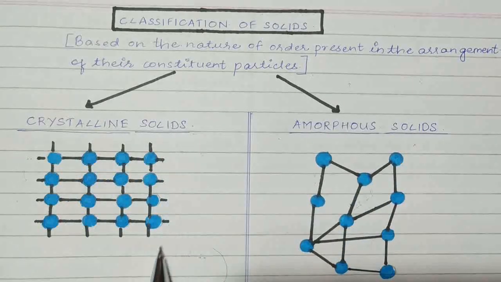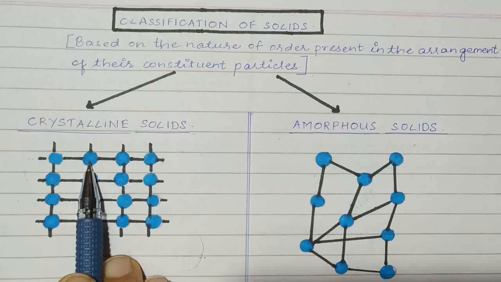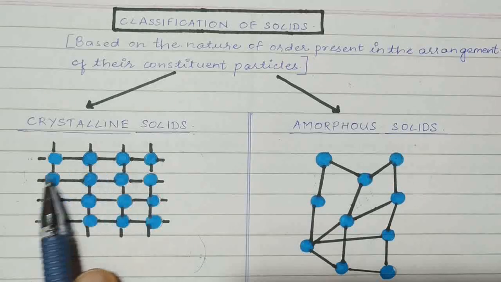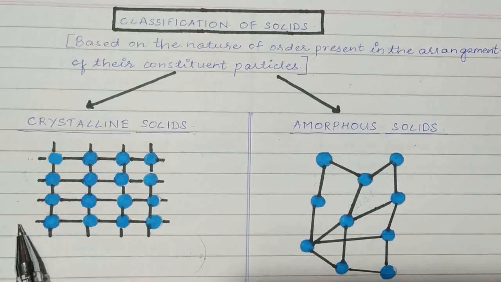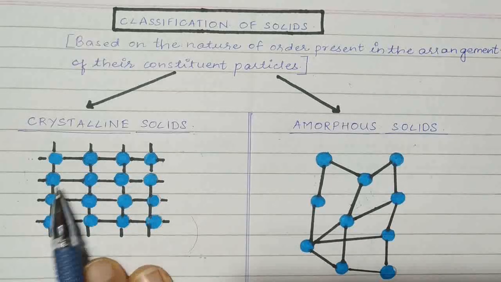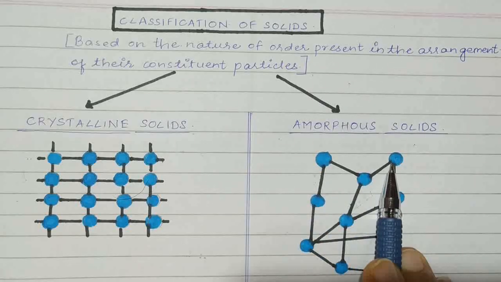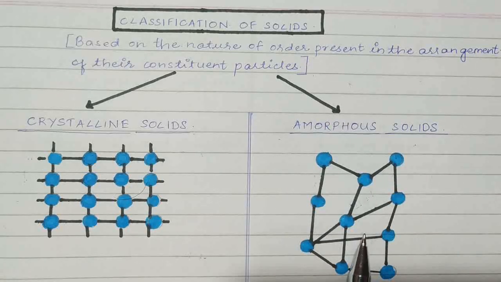So the same concept is for the definition of crystalline solids and amorphous solids. You can see here the diagram which I have drawn of crystalline solids. The blue dots are atoms or molecules or ions, and they are arranged very nicely in a regular pattern. Not necessarily a straight line, it is a regular pattern. And in amorphous solids, these blue dots again are the atoms, molecules or ions which are attached to each other, yes, but not in a regular manner. So that is the definition of amorphous solids.